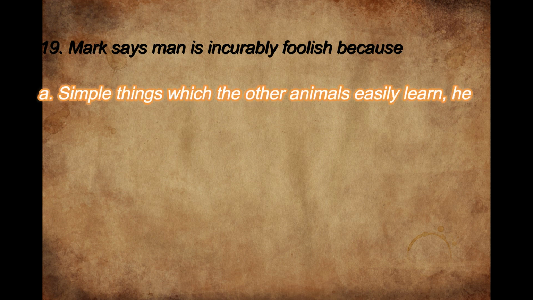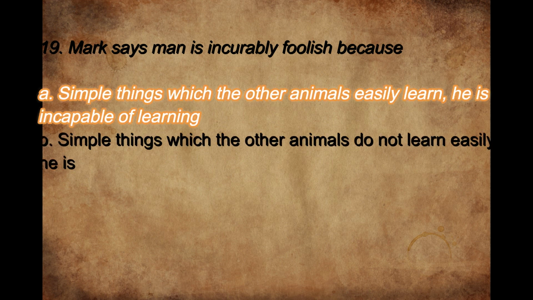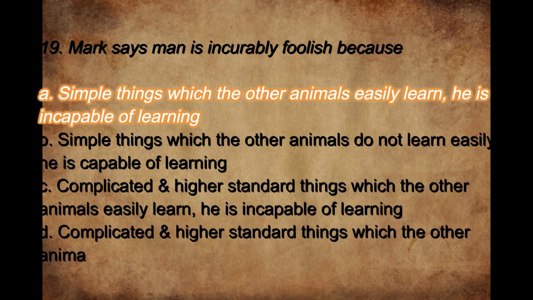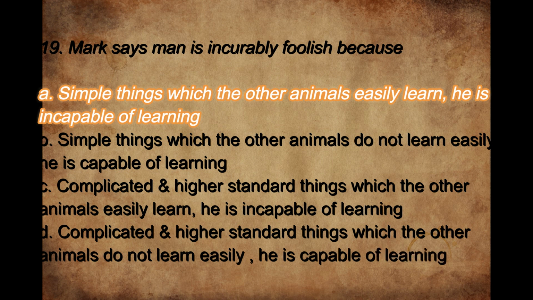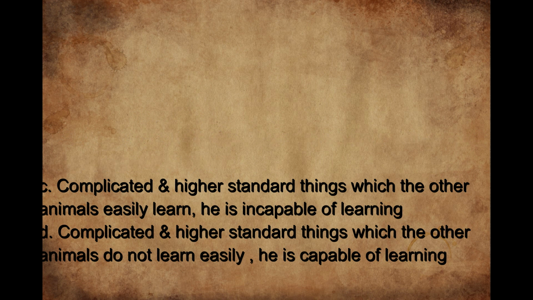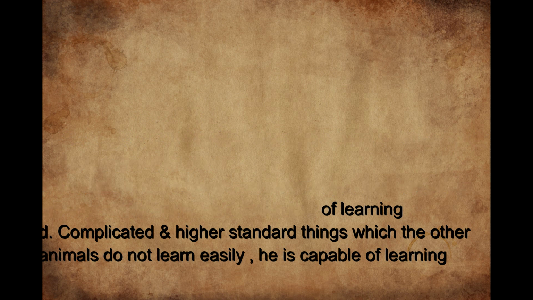Mark Twain says man is incurably foolish. The right option is A, because simple things which the other animals easily learn, he is incapable of learning. Man is unable to adjust to the environment. That's why Mark is of the opinion that the things which the other animals easily learn, man cannot learn, because of his attitude, his ideologies, his beliefs, and he is incapable of learning.